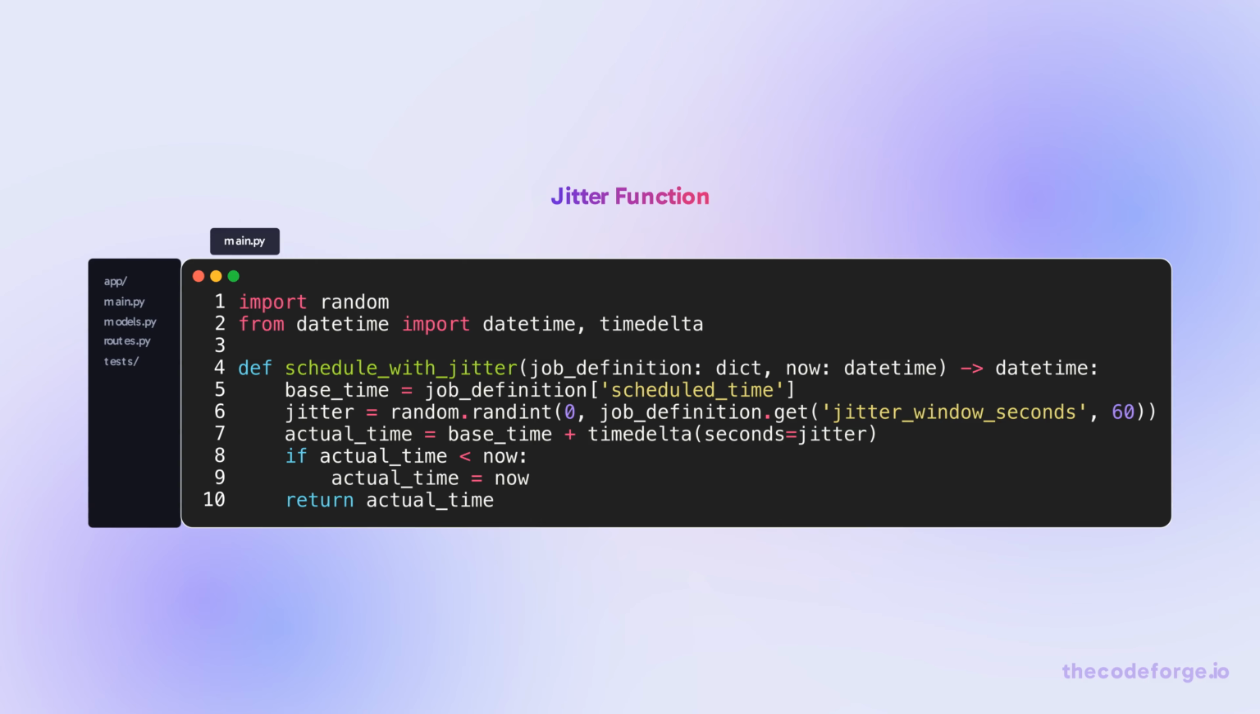Here's a function that adds jitter to a job's scheduled time. It adds a random offset within the jitter window. Don't forget jitter on retries too. Always use exponential backoff with jitter.